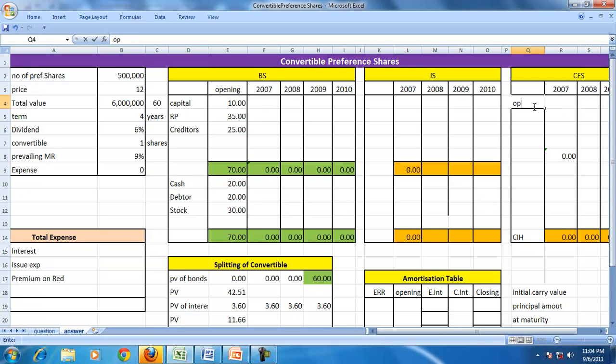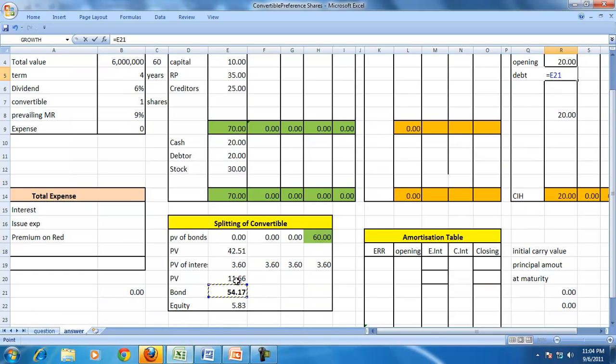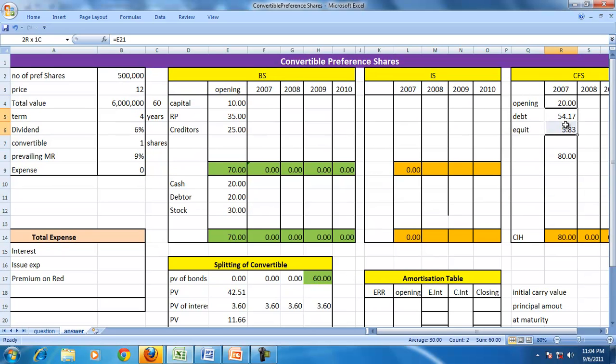So during the period they have issued the preference shares. The opening cash available is 20, and you have raised the bonds and the convertible preference shares, but we'll not call that a convertible preference share. Let us call that a notional debt 54, and notional equity on this date is 5.83, and that's the total money raised.